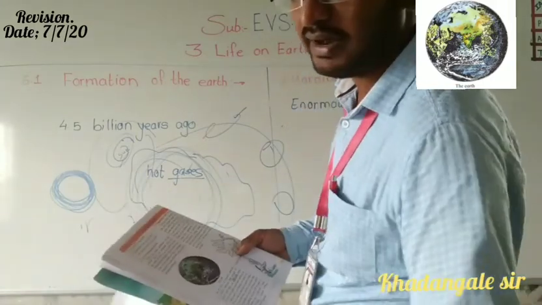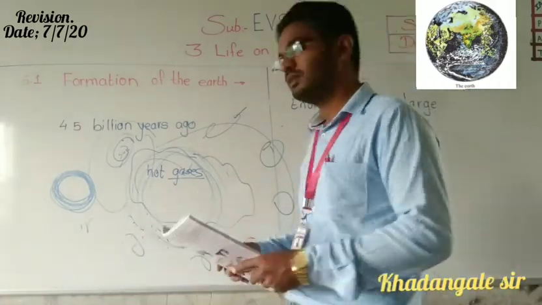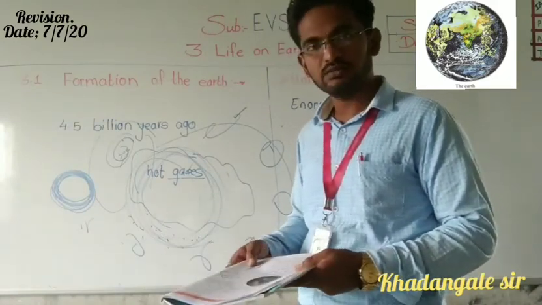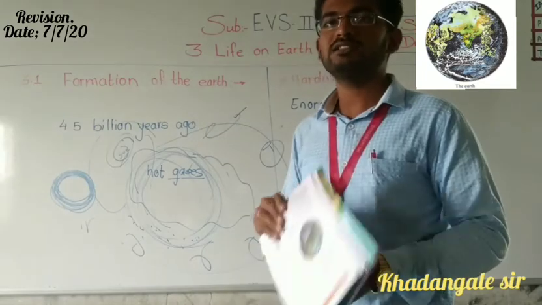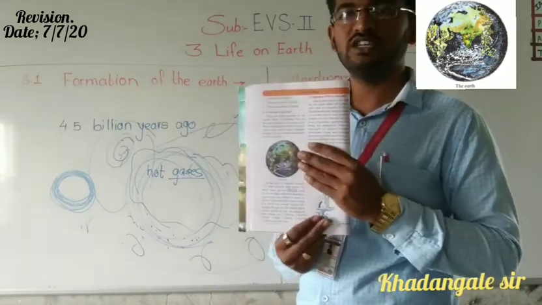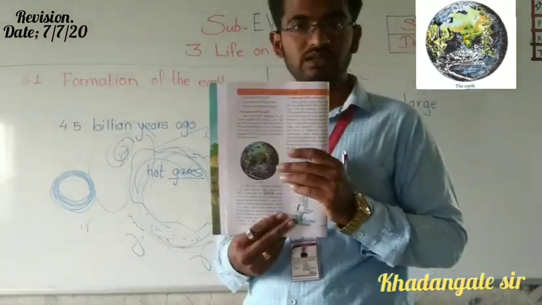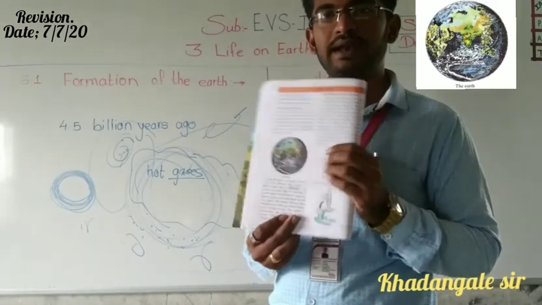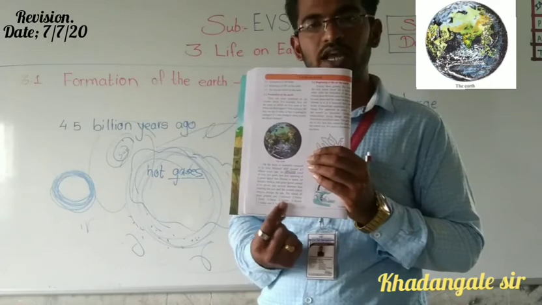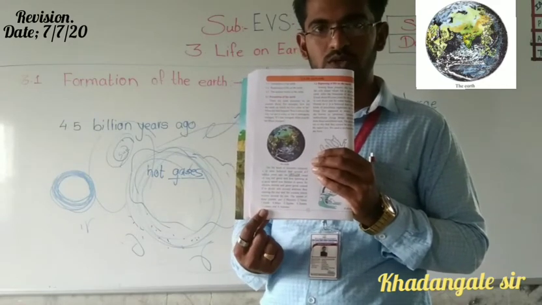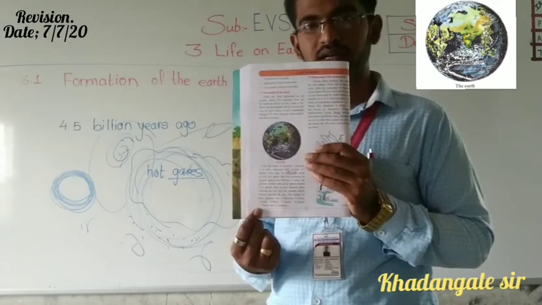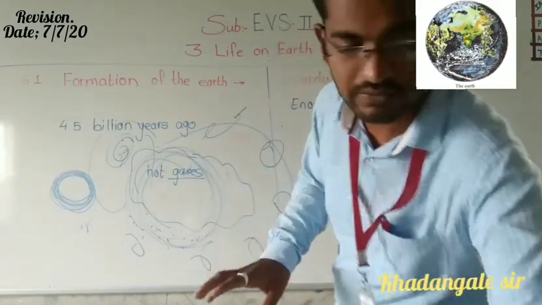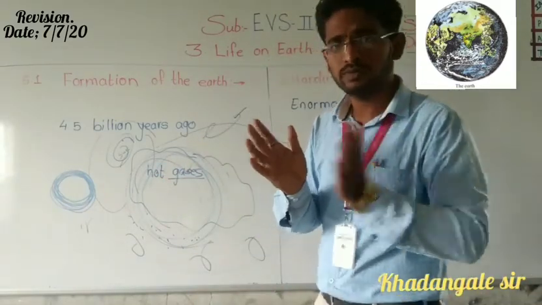These 8 planets are revolving around the sun. Do you understand this much? At the end of this video I'm going to show you pictures of these planets, their names and their pictures also. So you can get it clear how our Earth is formed.